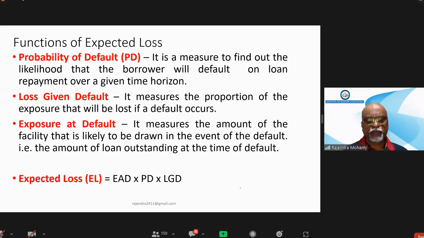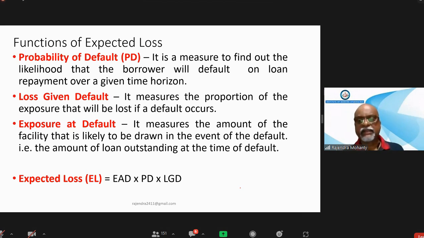LGD formula, I told you, 1 minus recovery rate. Recovery rate also I told you, percentage amount recoverable at the time of default out of the total exposure. So collateral security divided by the exposure multiplied by 100 is the recovery rate. So whatever percentage comes, 1 minus that percent becomes LGD.